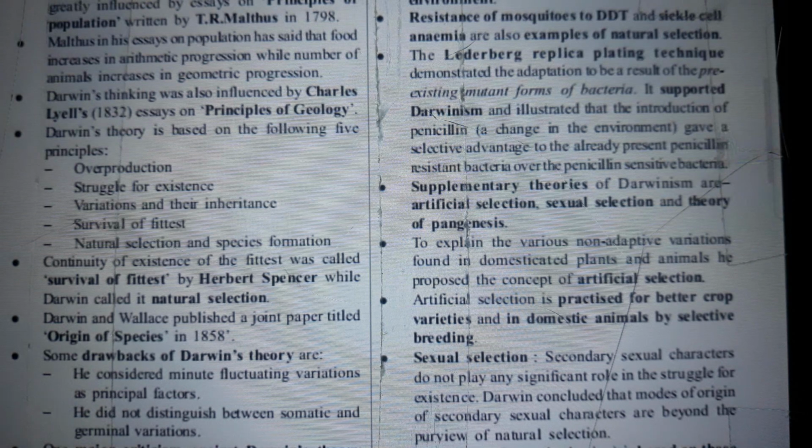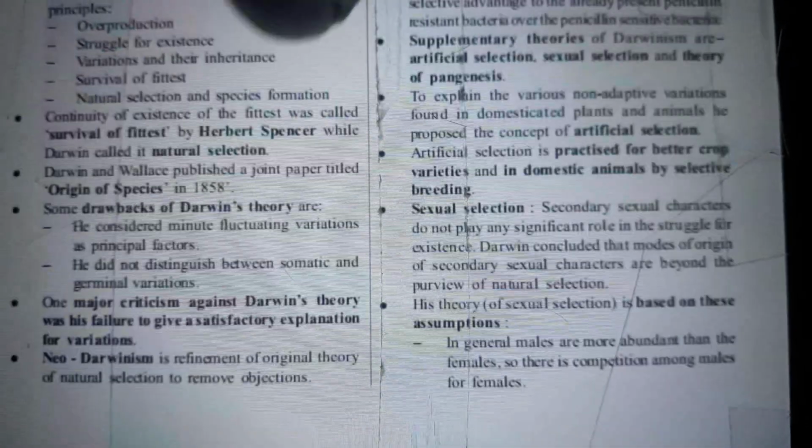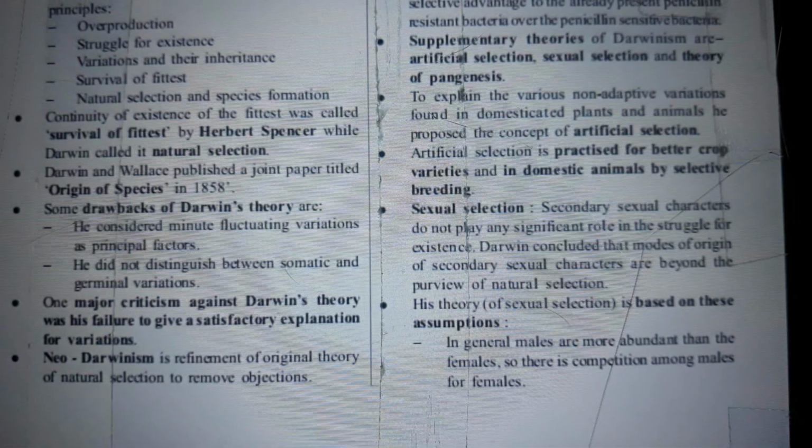Darwin's theory is based on the following principles: overproduction, struggle for existence, variations and their inheritance, survival of the fittest, natural selection, species formation. Continuity of existence of the fittest was called survival of the fittest by Herbert Spencer, while Darwin called it natural selection. Darwin and Wallace published a joint paper in 1858.